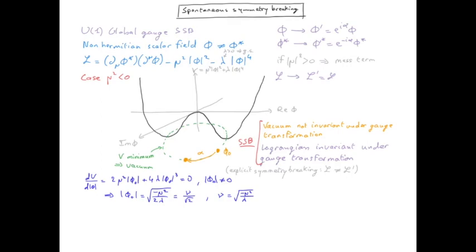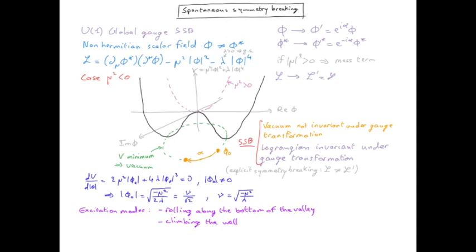We now would like to investigate the different possible excitation modes of the field. We see that starting from a given vacuum, we have two possible evolutions. We could move along the bottom of the valley, in which case that does not cost any energy, and we could also move perpendicular to the bottom of the valley, in which case we are climbing the wall, and that will cost energy. The first one is expected to correspond to a massless excitation mode, while the second one will correspond to a positive mass. Indeed, if we had mu squared positive,